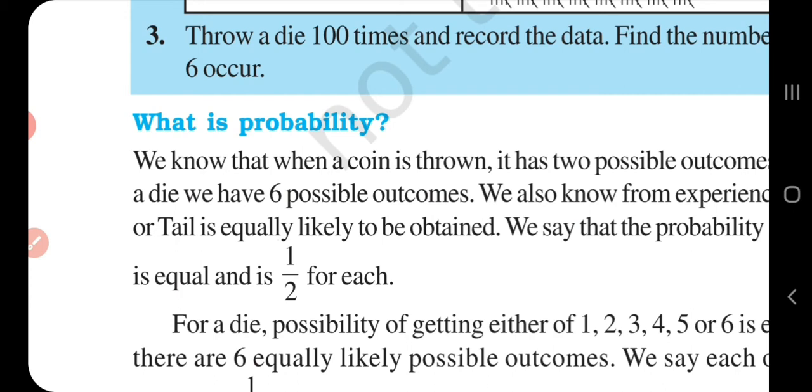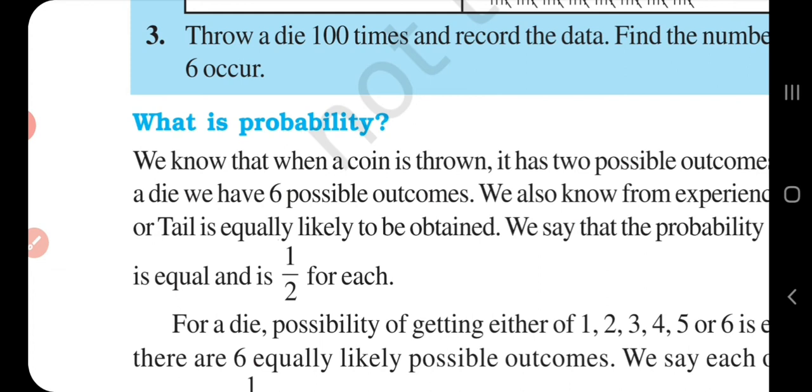Or you can say the probability of an event is the ratio of the number of favorable outcomes to the number of total outcomes.